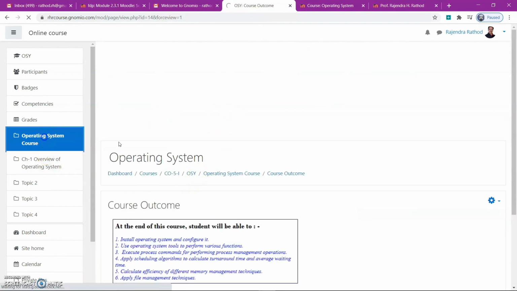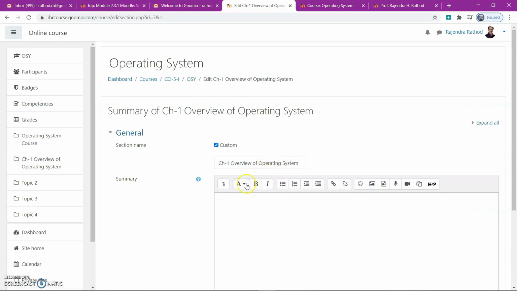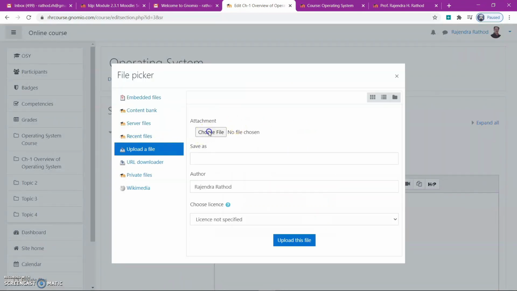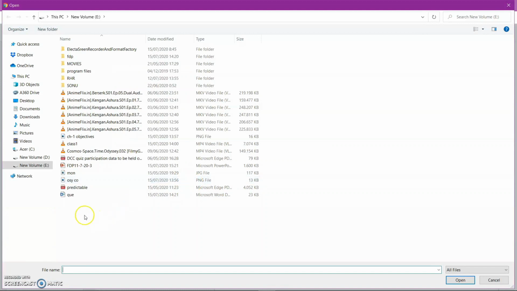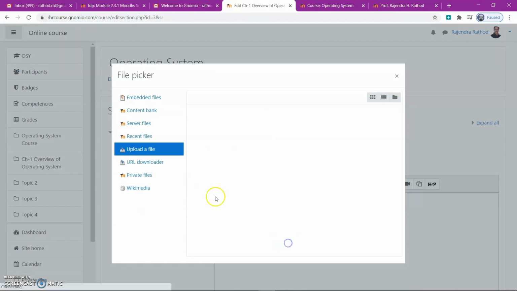After this, the course outcome will display here. Students can read the course outcome and go to the overview of operating system. Now here I will edit the objective of chapter 1. Again, in the same way, I will add one file here, the file containing the objective. So ch1 objective file name is there. This is the objective.